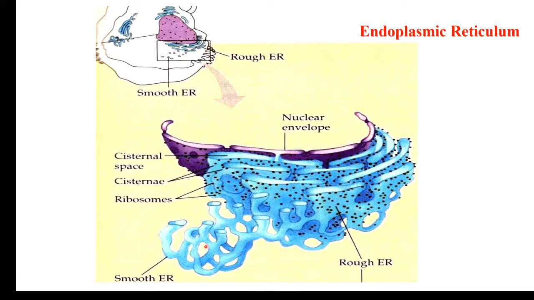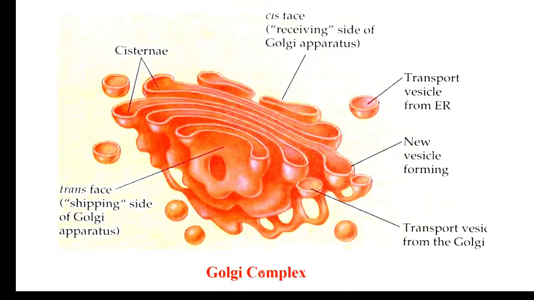Endoplasmic reticulum is synthesizing proteins, or it is modifying the proteins synthesized by these granules. Granules are the ribosomes. Then it is cutting off vesicles, and this material is transported to the Golgi complex. Then in the Golgi complex, this is the cis phase, the receiving phase, and this is the trans phase or the shipping side of the Golgi complex.